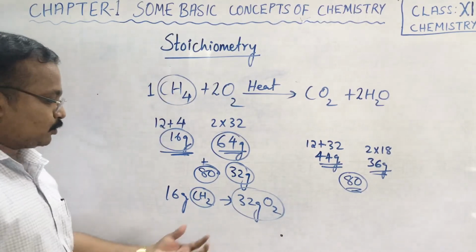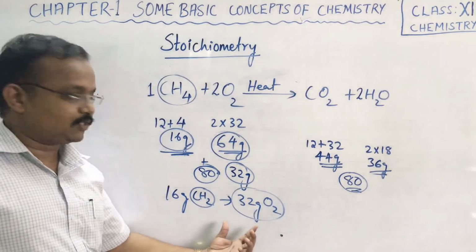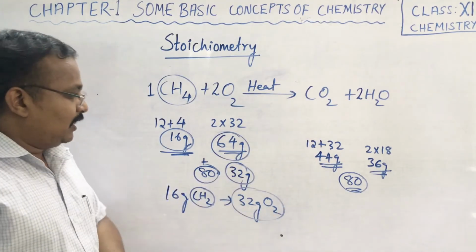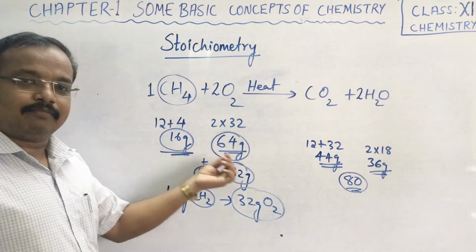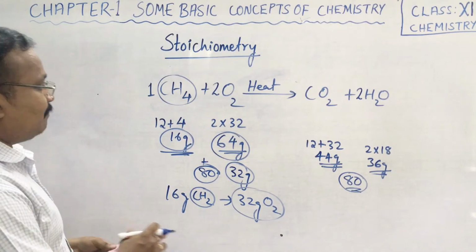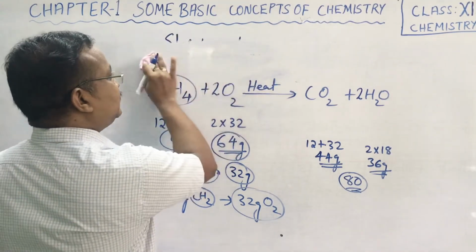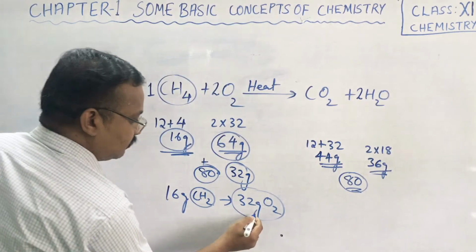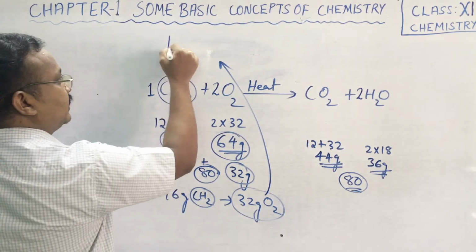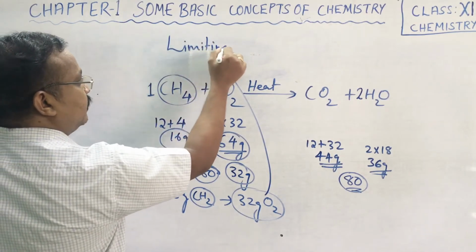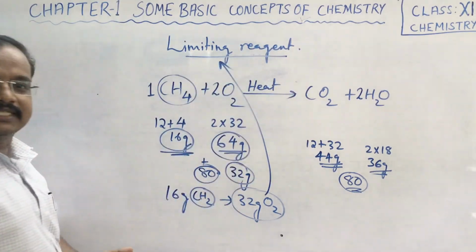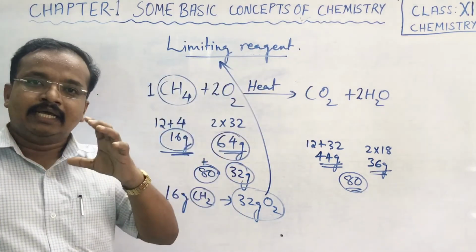The reaction will proceed, and will produce carbon dioxide and water, but the exact amount that was required to be produced will not be obtained. So what happens here? This stoichiometry we write in terms of the compound which is actually less in amount, which we call the limiting reagent.